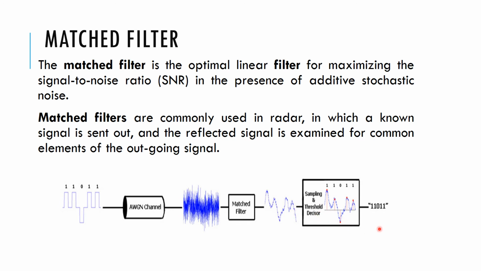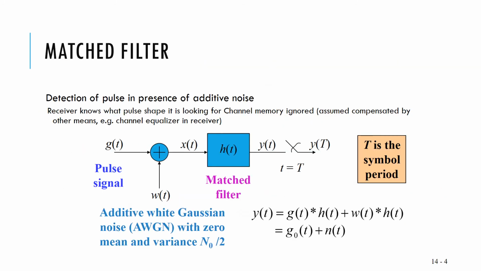This is how your matched filter is followed by a decision making device, where you have a sampling circuit and after that a decision circuit which decides what is received. So what was transmitted is reconstructed at the receiver end. What you do is detect a pulse in the presence of additive noise. You have a signal added with additive Gaussian noise with zero mean and variance N0 by 2. It is passed through a matched filter, which has a unit impulse response function h of t.